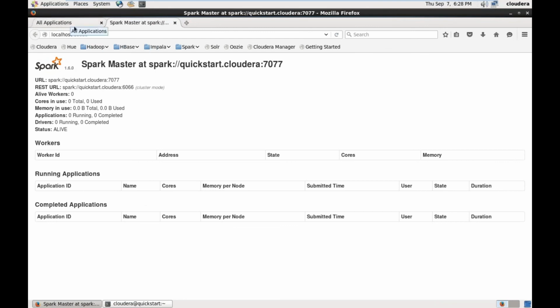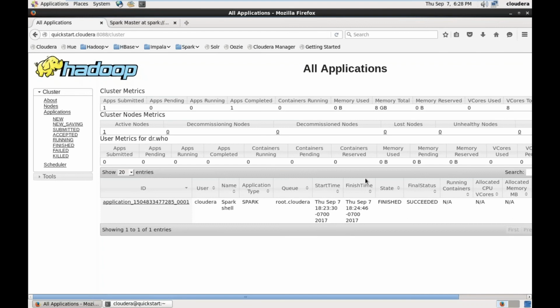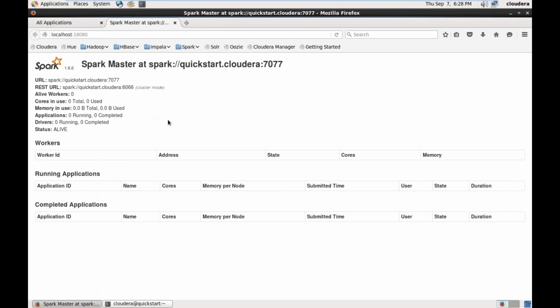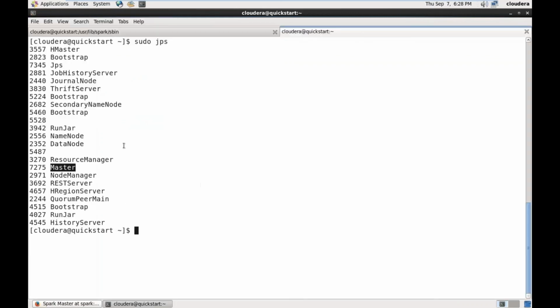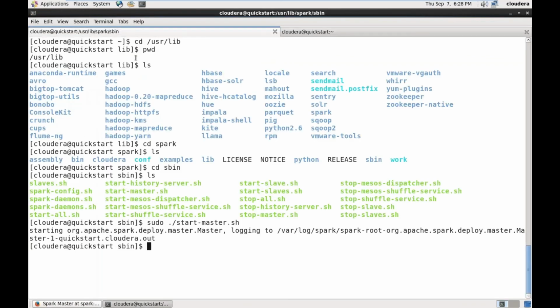Okay, na sir? Right. So here both the master process and slave process are running in yarn. But here we have started only the master process. We did not start the slave process. How to start the slave process? Just observe now, I will show you. So the master process started successfully. Now we are starting the slave process, start-slave.sh.